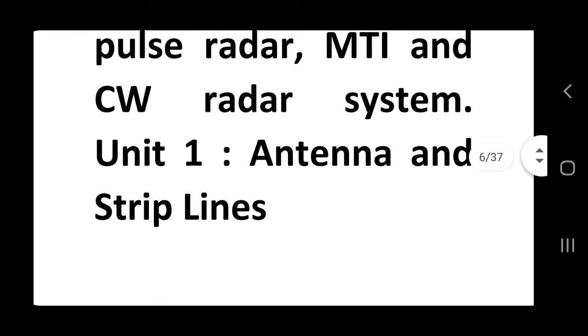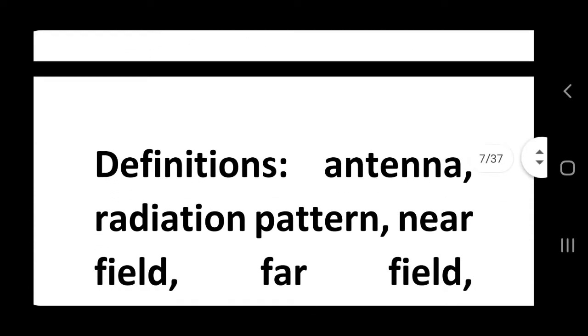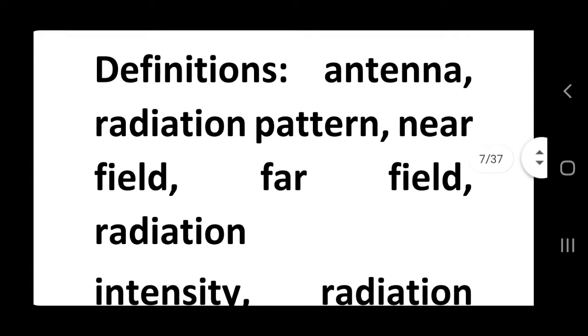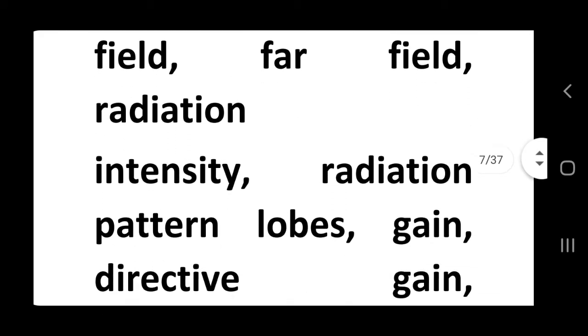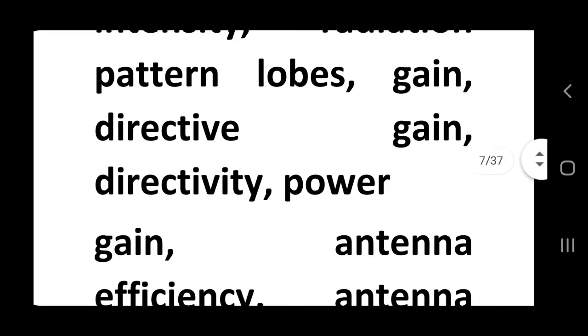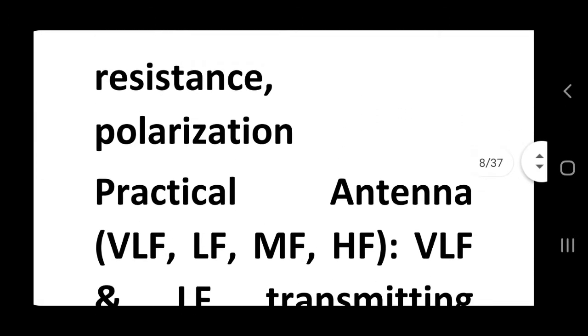So unit 1 is antenna and strip line: definitions, antenna radiation pattern, near field, far field, radiation intensity, radiation pattern, lobes, gains, directive gain, directivity, power gain, antenna efficiency, antenna resistance, polarization, practical antennas.